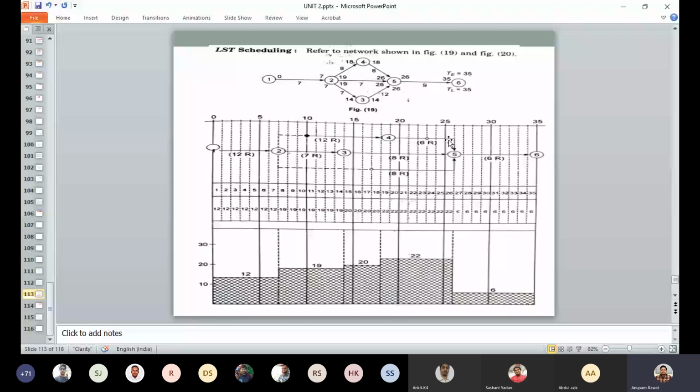Then activity 4 and 2 will take 10 days, but when we draw from the latest, it will get 10 days, but we do not have to use 10 days, we use only 8 days. So you will draw like this. Similarly here it will be activity 5 to 3. So here we have the availability of 26 days.